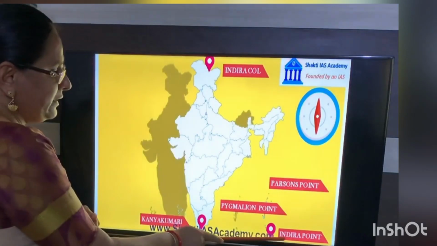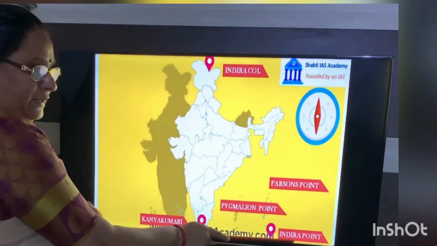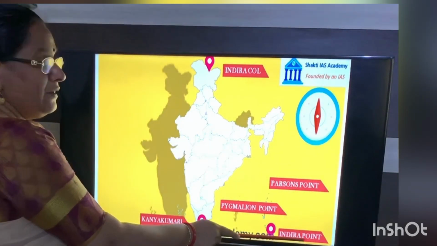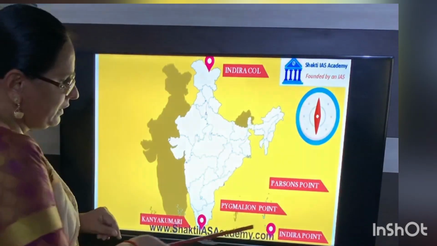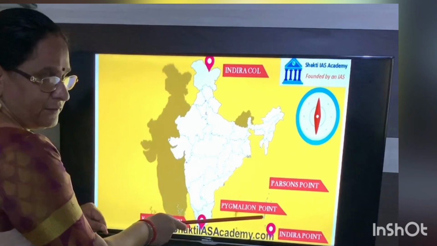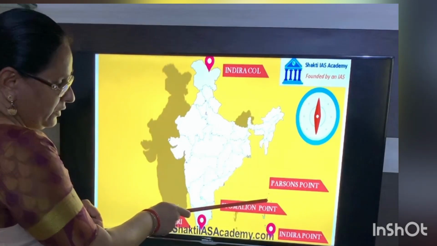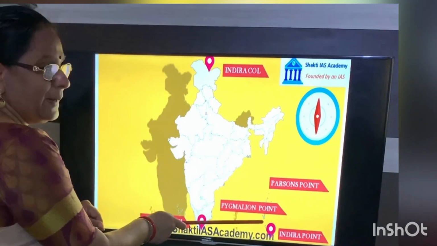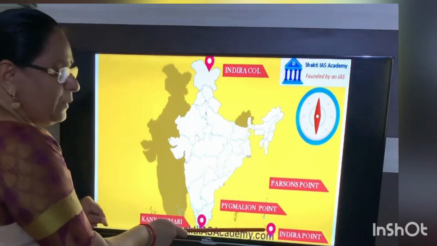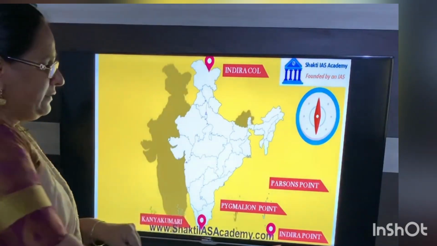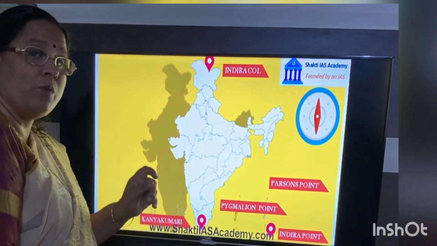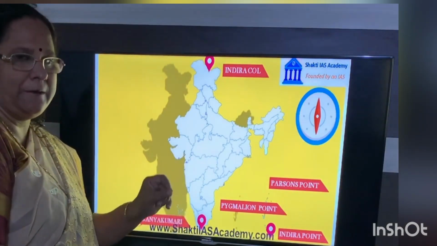Next, the southernmost point of India is Indira Point in Nicobar Island. Remember, you have two islands here. One is Andaman Island and this is Nicobar Island. In Nicobar Island only Indira Point is located and this is the southernmost point of India.